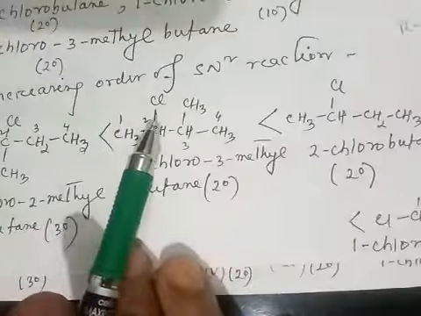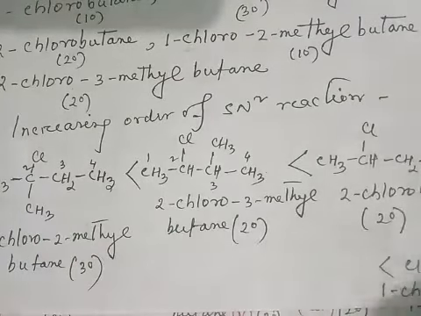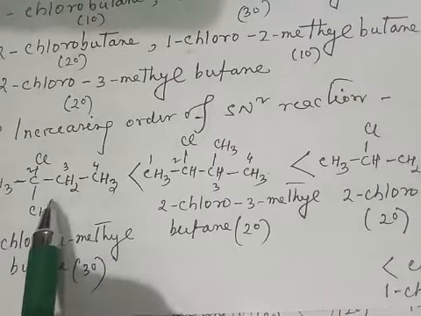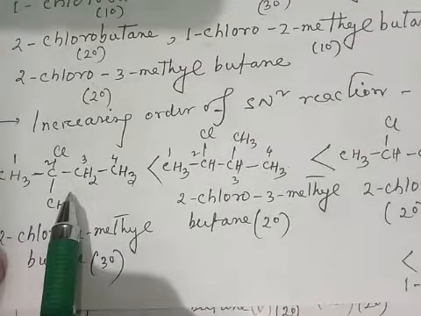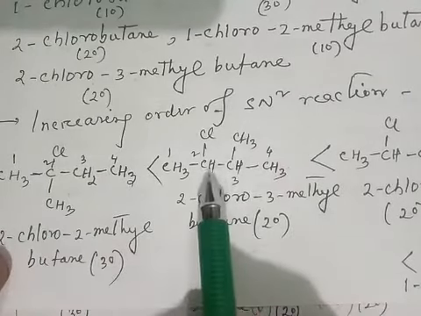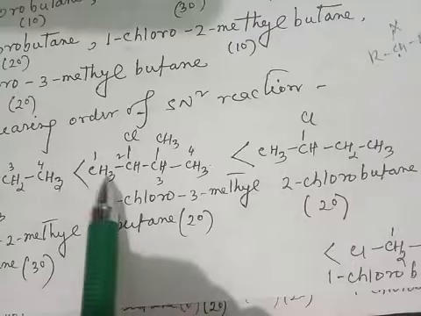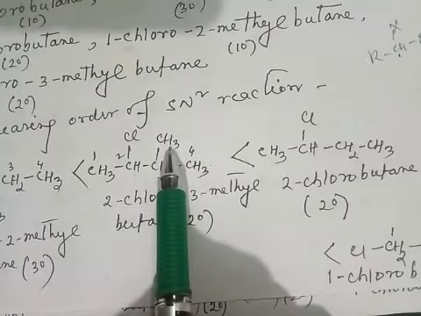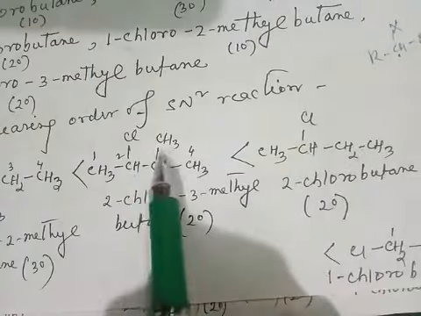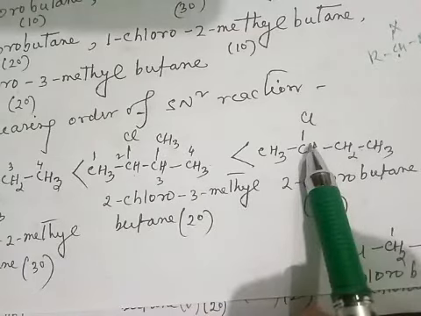So in this question, the increasing order of SN2 reaction is tertiary less than secondary less than primary. This is a tertiary haloalkane, which is less reactive than the secondary haloalkanes. These two are secondary haloalkanes, but in this case one methyl group is attached, and here there is no methyl group. If the methyl group is attached, it gives more steric hindrance.